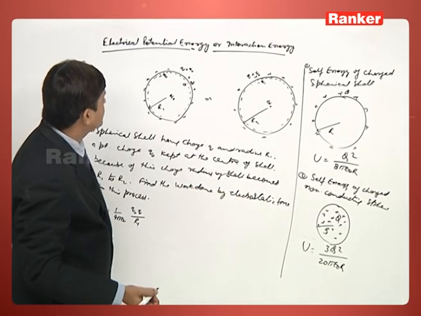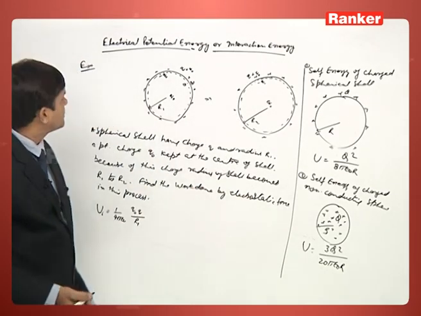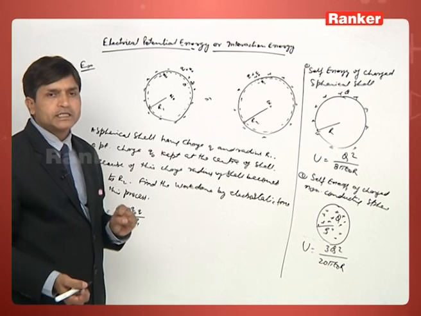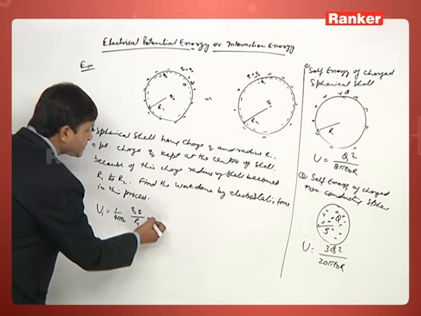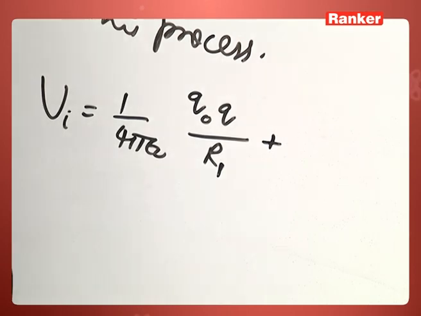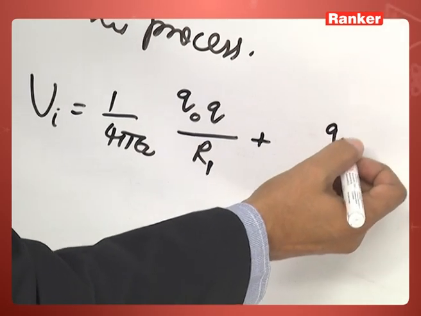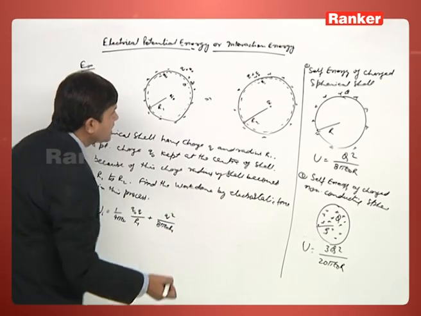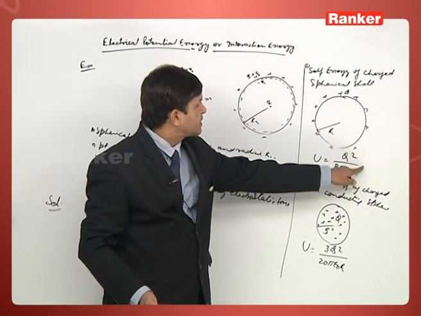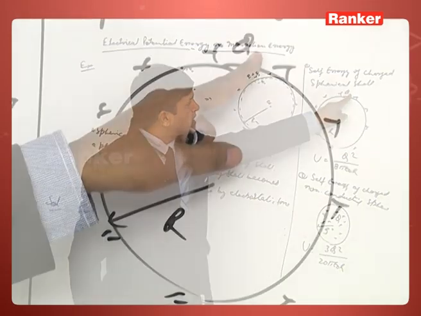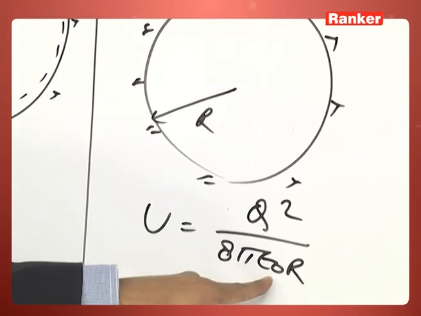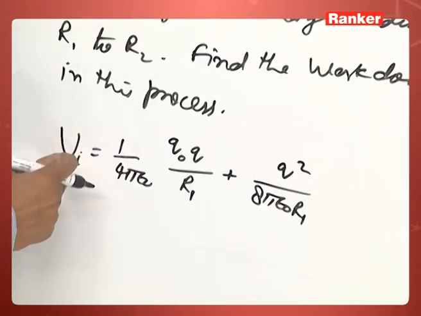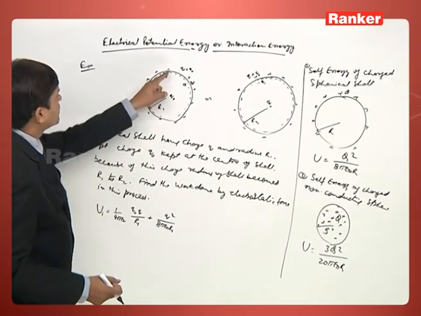This is the interaction energy between the charge q naught and the charge on the surface of the shell. Second, when charge q was there on the surface, due to that charge it has some self energy, and that energy is q square by 8 pi epsilon naught R1, as we have calculated earlier. The self energy due to the charge q, q square by 8 pi epsilon naught R, that relation we can write here also. So this is the initial energy when the charge q was given on the shell.